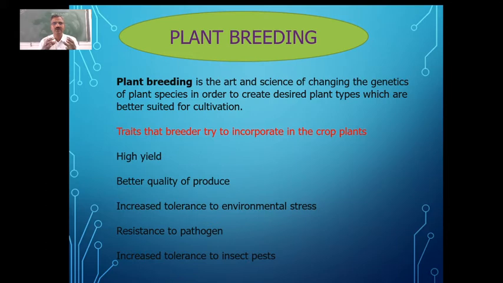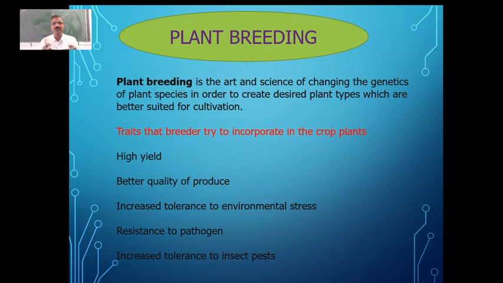Here, if you take the history of human civilization again, human being started domesticating animals for his food, and apart from that, he started growing some plants in a small field, small area.